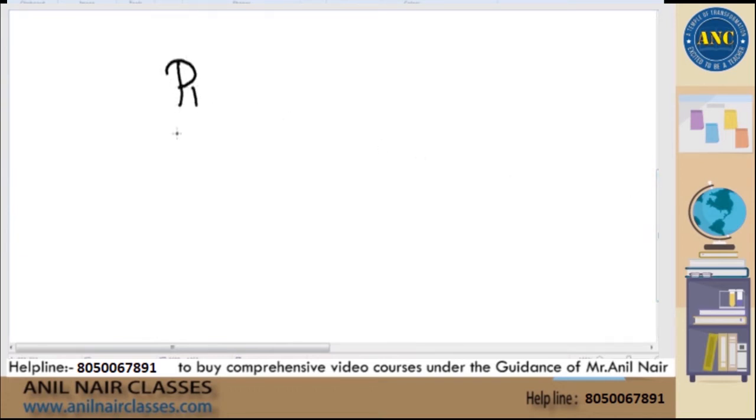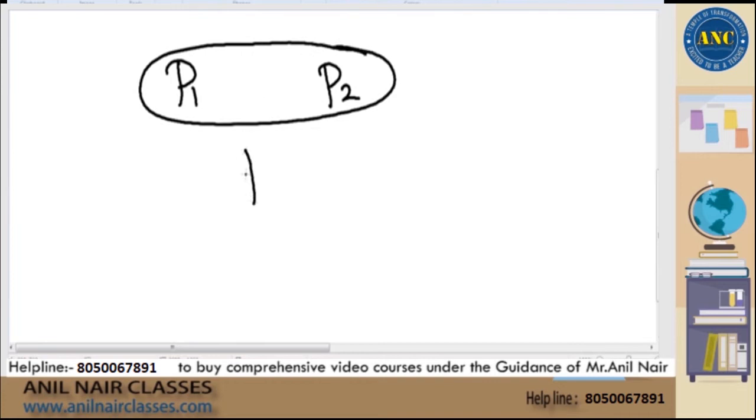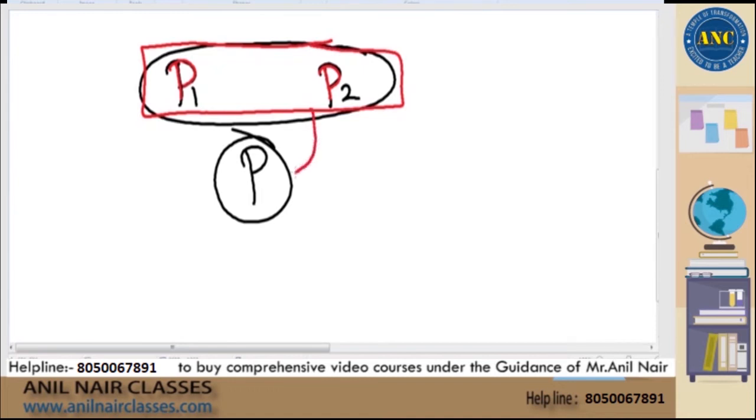You have some price, the first price of the first product. You have the price of the second product. The resultant of these two will give me the average or the resultant price P. Now, this is the case where I will apply alligation. That means if I combine any two parameters, I should get the third parameter as the resultant. That is nothing but alligation. If I combine any two parameters, the resultant of those two should be the third parameter. That is nothing but my average or the resultant value.